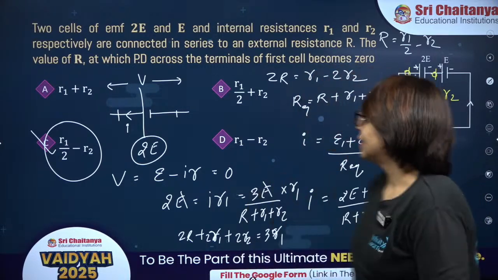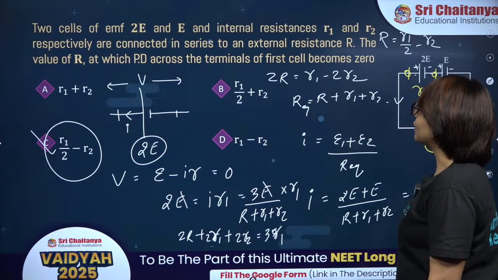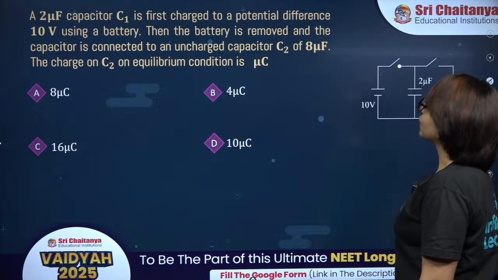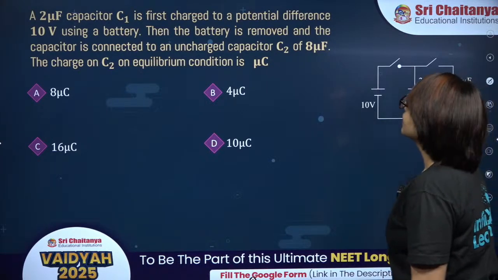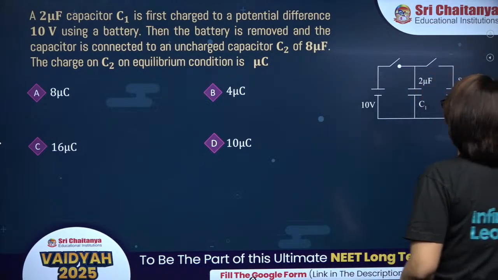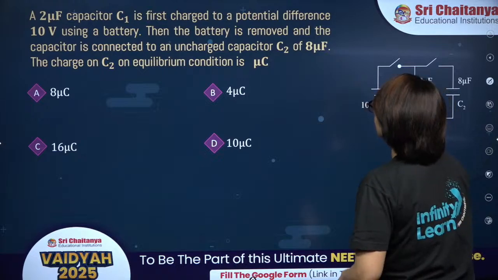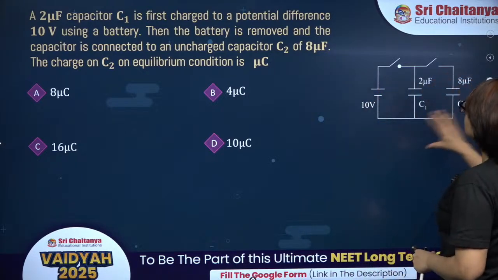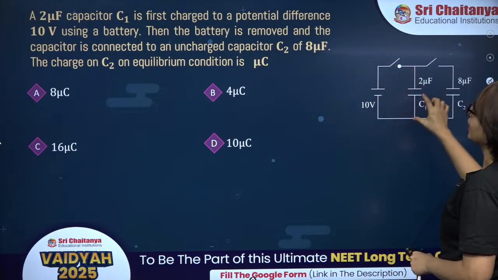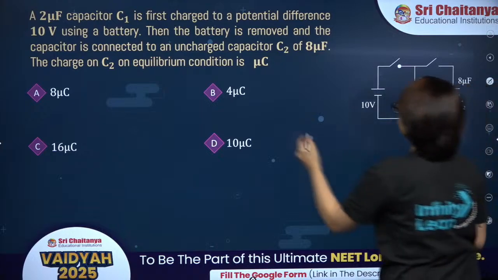Alright, let's move on to the next one over here. A 2 microfarad capacitor C1 is first charged to a potential difference 10 volt using a battery. Then the battery is removed. We are removing this battery, and then, so initial situation is this.